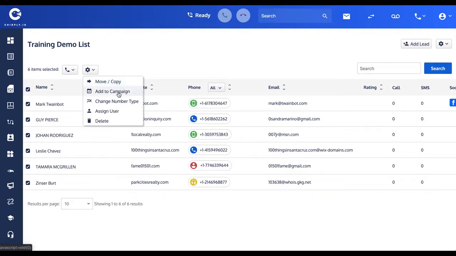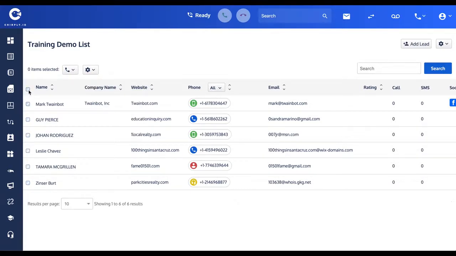We can add them to a campaign. You'll see that also in a later video, which will then proceed to do a number of actions to them that you've specified in that campaign. If you had sub-users or agents, that's what this assign user feature lets you do. You can send an individual contact to another sub-user on your account. Again, delete is here. And then change number type if you wanted to do that in bulk